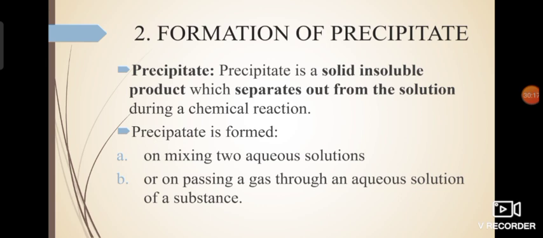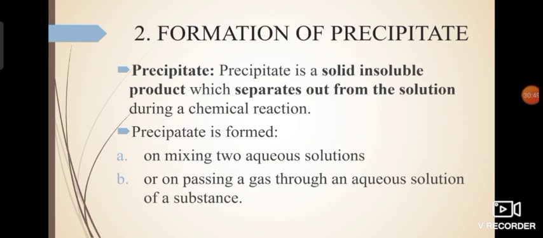So precipitate is going to be formed when you mix two aqueous solutions, or the next situation is when you are passing a gas through an aqueous solution of a substance. So either mixing two aqueous solutions or passing a gas. Now I hope you know the meaning of aqueous solution. Aqueous solution is when you make a solution of any substance in water. When you dissolve common salt in water, that is an aqueous solution of sodium chloride, because chemically common salt is sodium chloride.